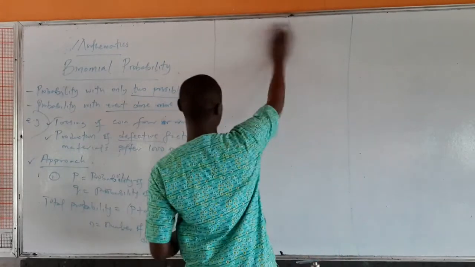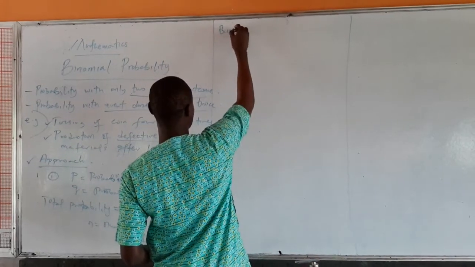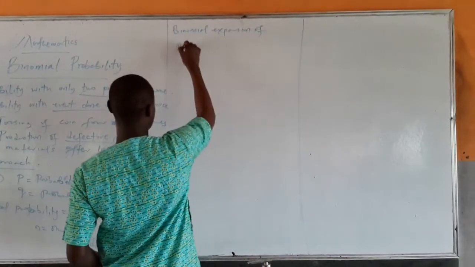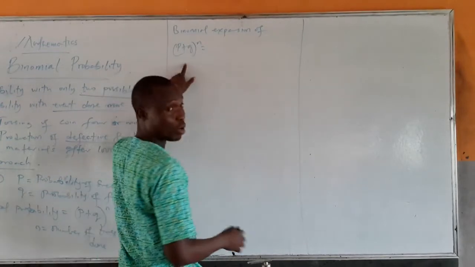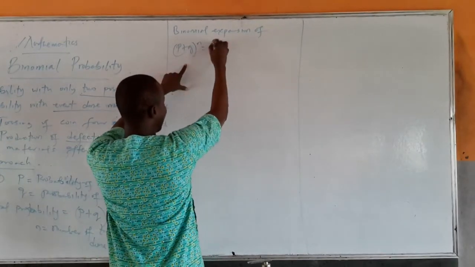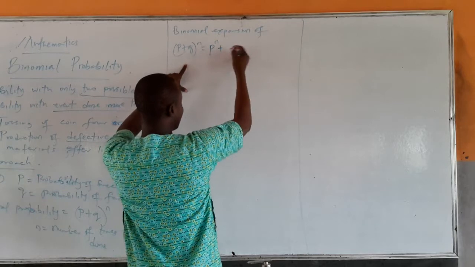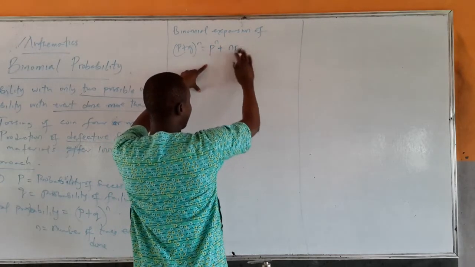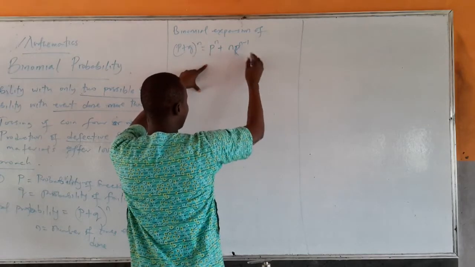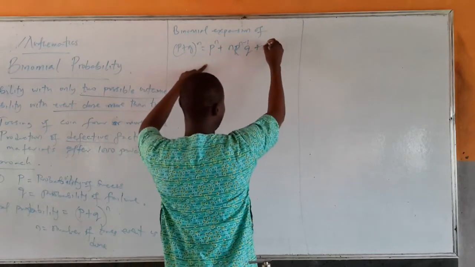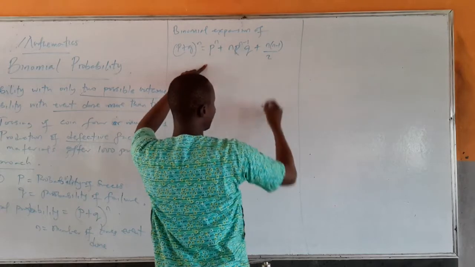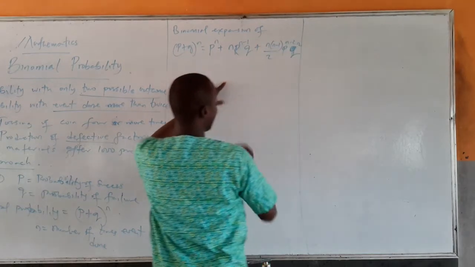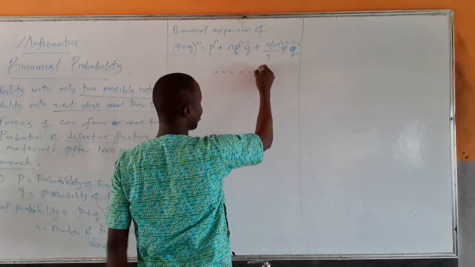Such that, remember, in your binomial expansion of (P + Q)^n, what is the binomial expansion of (P + Q)^n? That's P^n plus nP^(n-1)Q plus n(n-1)/2 times P^(n-2)Q^2, until we get to Q^n.